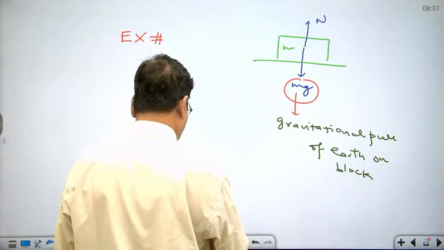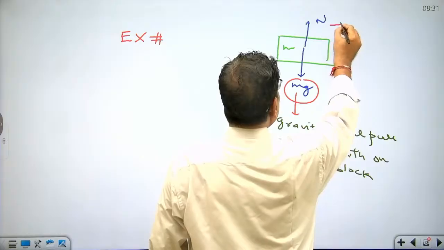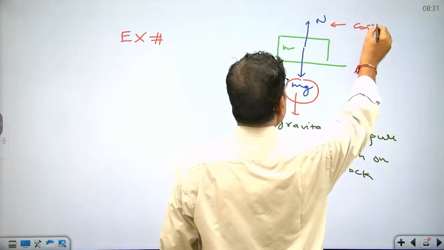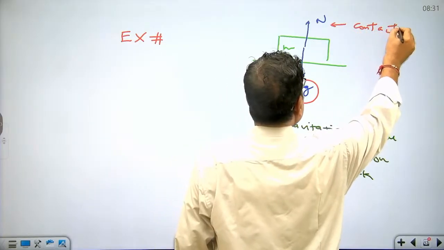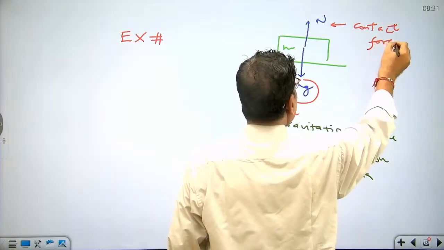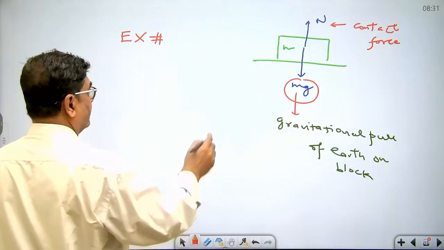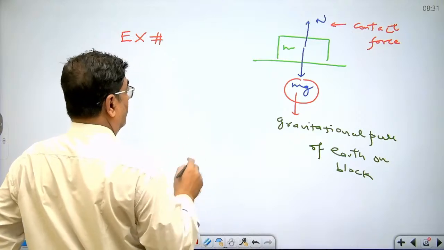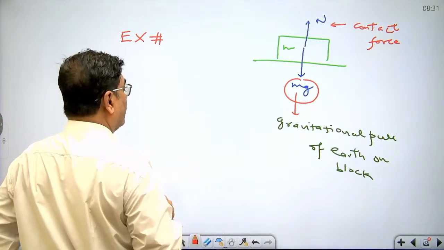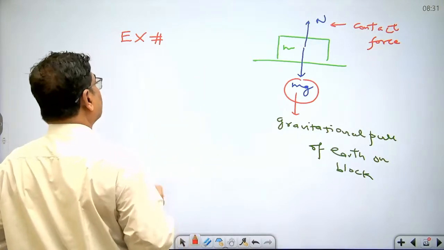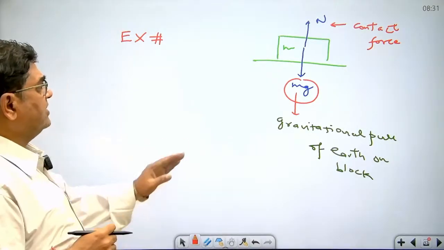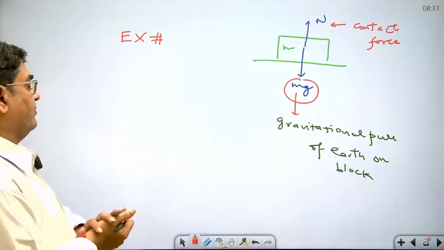This is the contact force. Both have different nature. Also, second thing, this Mg and N both are acting on the same body, so they are also not an action-reaction pair.